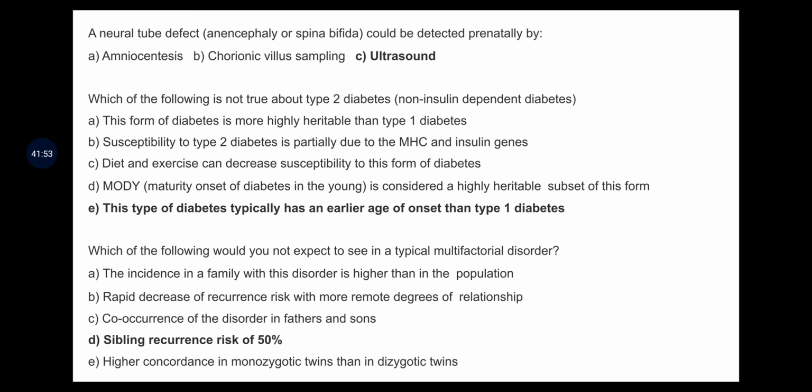Here the question asks which statements are or are not true about type 2 diabetes. The options: type 2 diabetes, this form of diabetes is more highly heritable than type 1. Susceptibility to type 2 diabetes is partially due to the MHC and insulin genes. Diet and exercise can decrease susceptibility to this form of diabetes. MODY, that is maturity onset of diabetes in the young, is considered a highly heritable subset of this form. So this is all about type 2 diabetes.